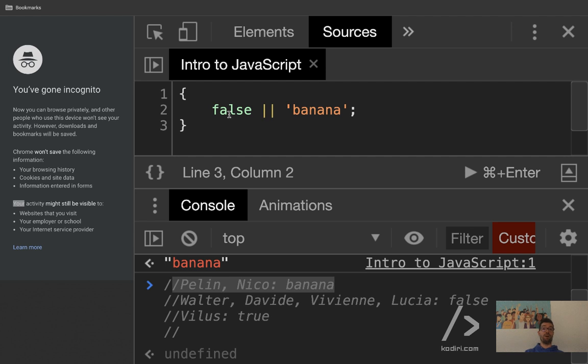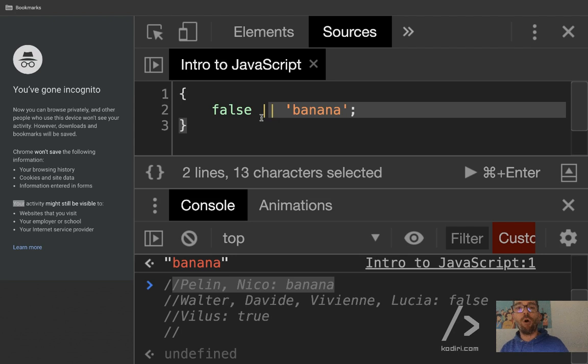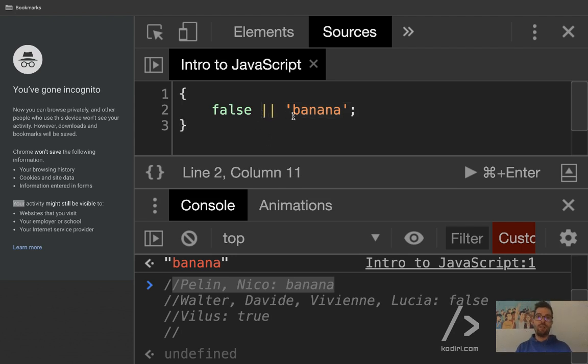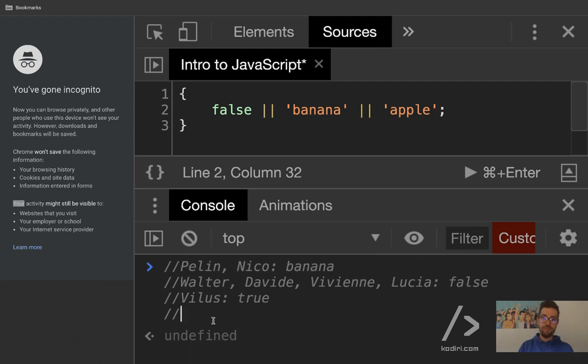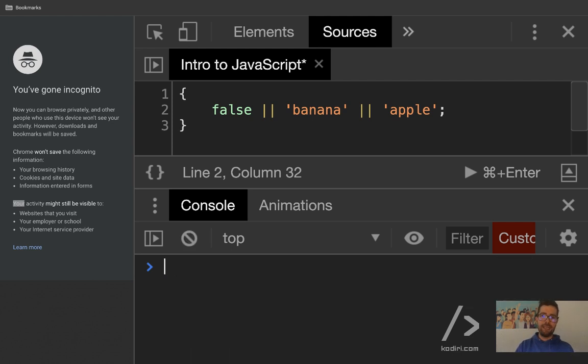Why? Because if you got nothing or 2 pounds, how much money do you have? In one pocket, you have nothing. In the other, you got 2 pounds. You got false? No. You got undefined? No. You got 2 pounds. So this is the way the OR algebra works. We can make it more complicated, of course. What happens if we got false or banana or apple? It will return, so Bilius said it will return banana.